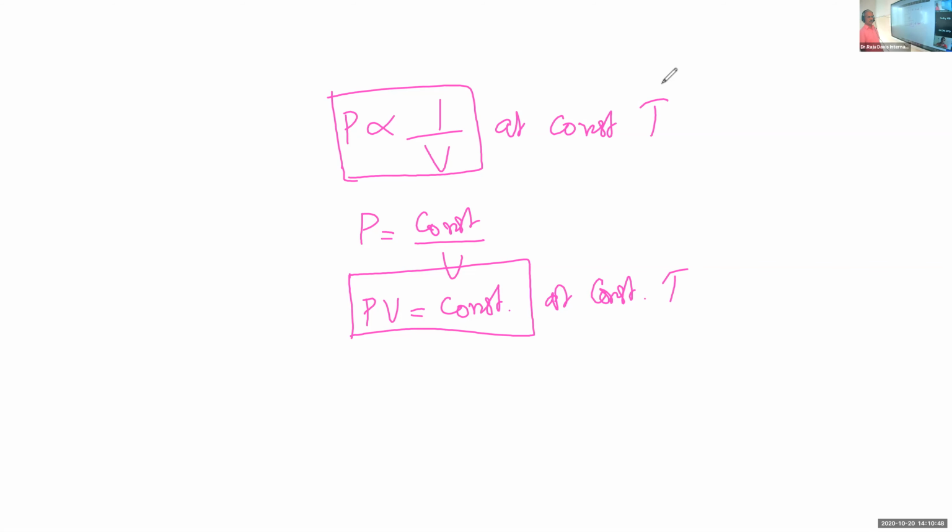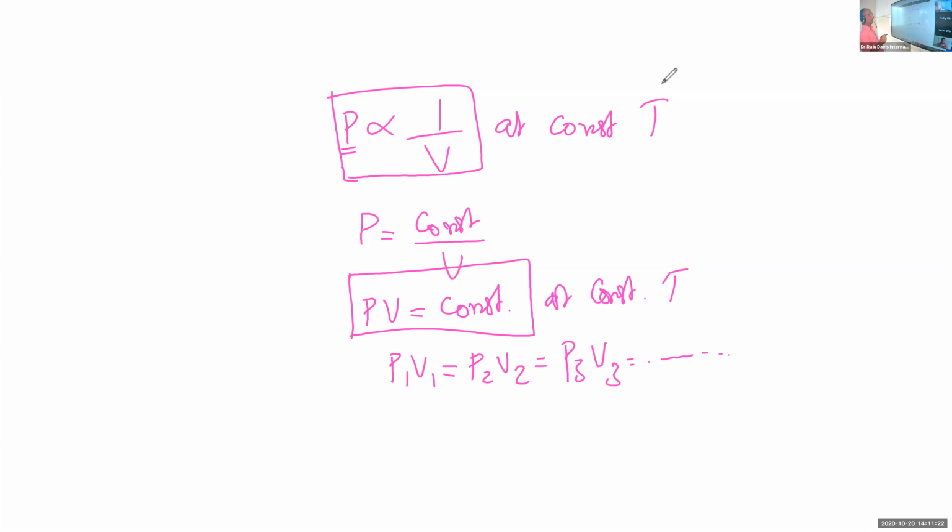You can generalize this equation as P1 V1 is equal to P2 V2 is equal to P3 V3 is equal to, etc. These are the pressures and volumes of the gas at constant temperature. So, according to Boyle's law, the pressure of a definite mass of a gas is inversely proportional to volume.